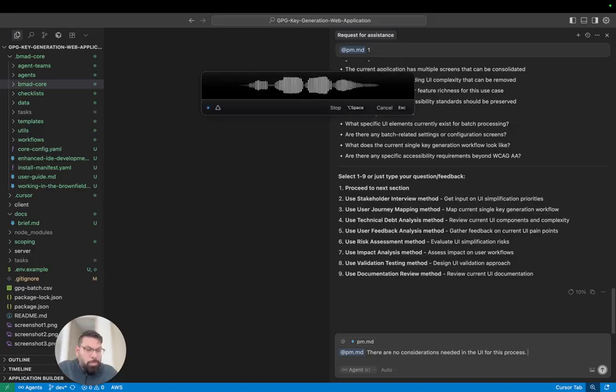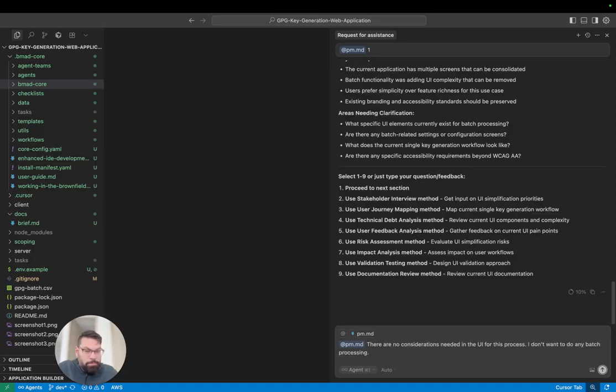I don't want to do any batch processing. See, I'm kind of answering these questions here. If you're curious, both Windows and Mac have voice to text. For Windows, it's just Windows plus H. And on Mac, there's a little microphone keyboard key. That's how I'm doing the voice to text here.